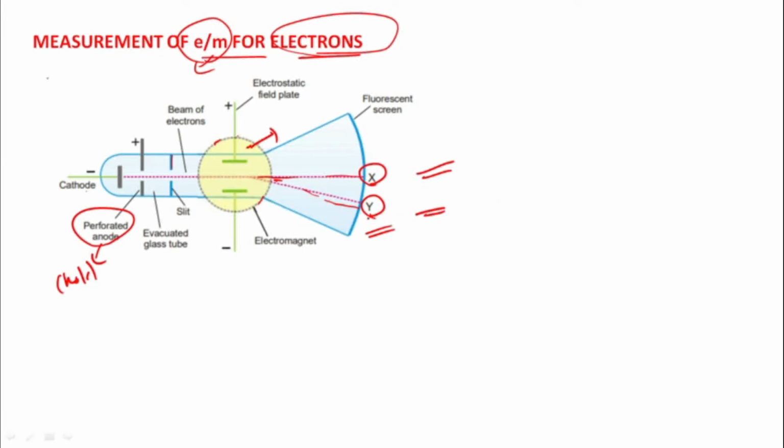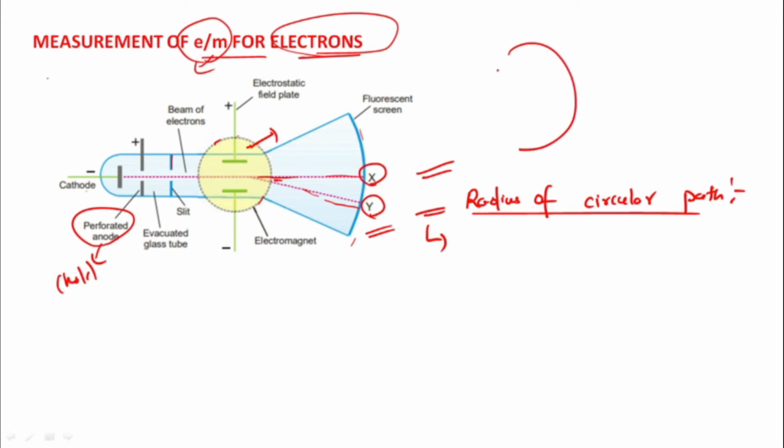First is the dimension of the apparatus. Second, the current. This is a very important concept: the radius of the circular path. This is semicircular, and this is the electromagnet. How is it deflecting? The electrons are deflected in the presence of electric and magnetic fields.